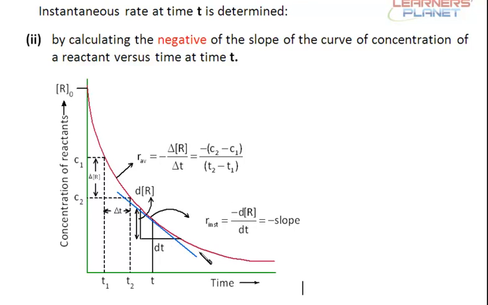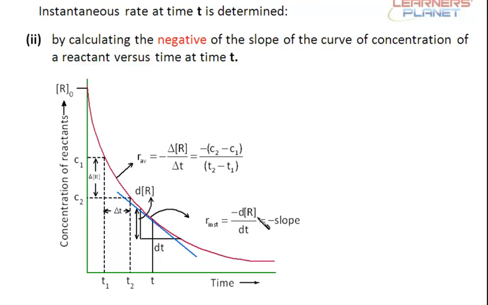Now I want to calculate the rate of reaction at this particular time, for the dissociation of H2O2. So what I'll do, I'll just plot the concentration of the reactants versus the time, and at any time t, I can just drop a tangent over that plot, and I'll get the instantaneous rate.